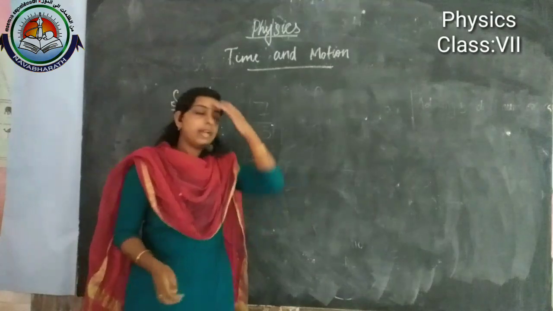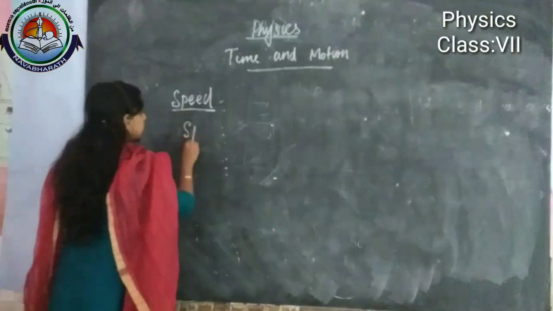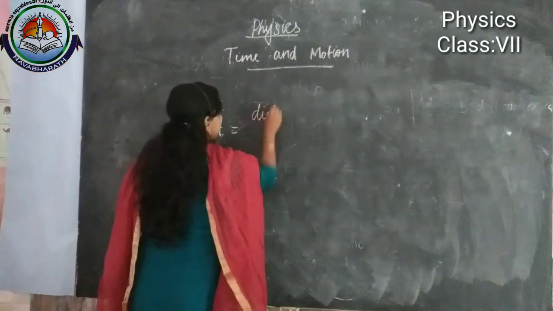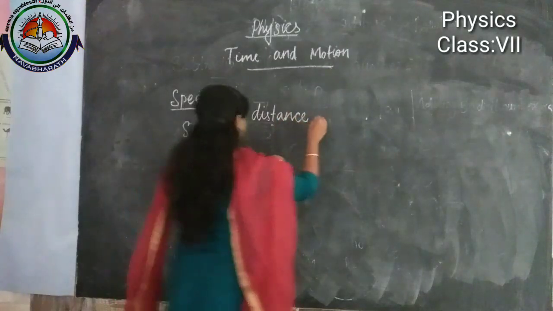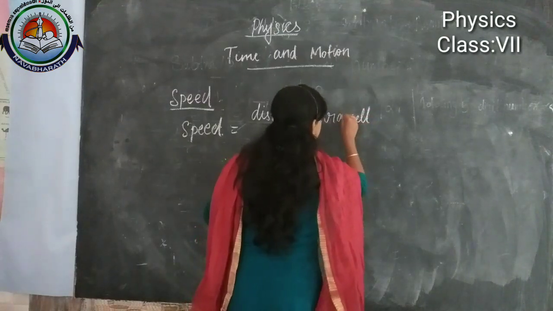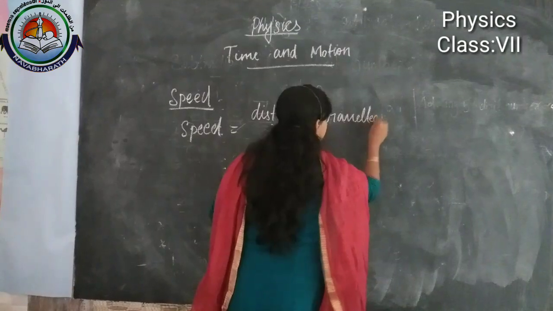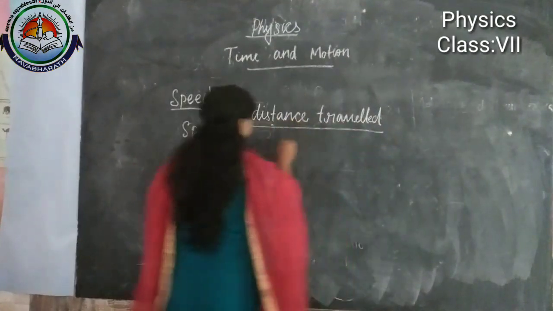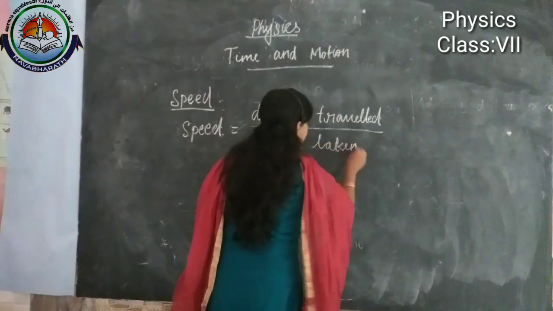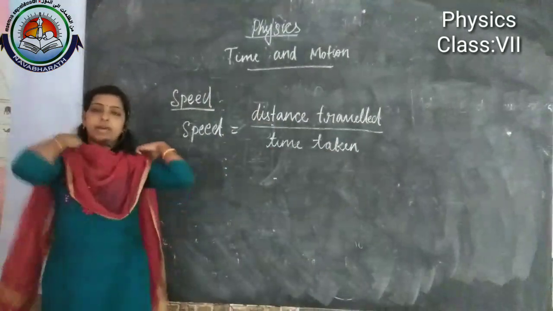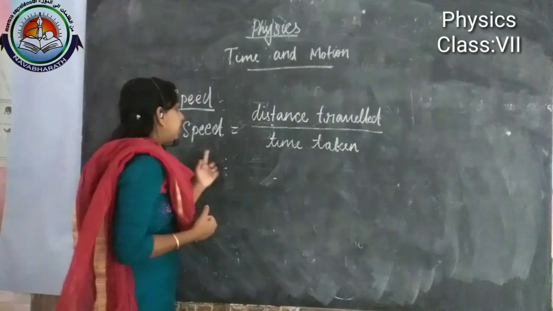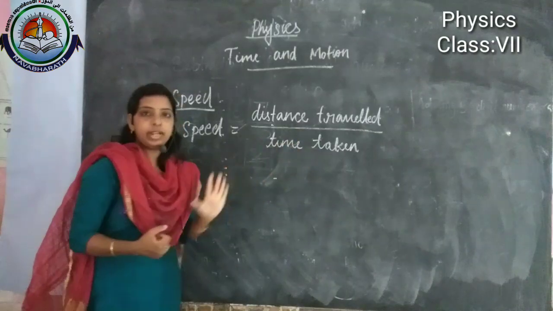Okay, so mathematically this speed we can write: speed is equal to distance traveled divided by time taken. Distance traveled divided by time taken is speed. Okay, speed is the distance divided by time.